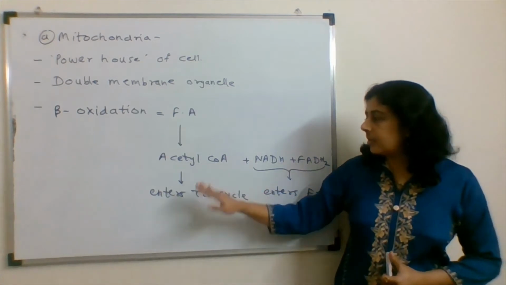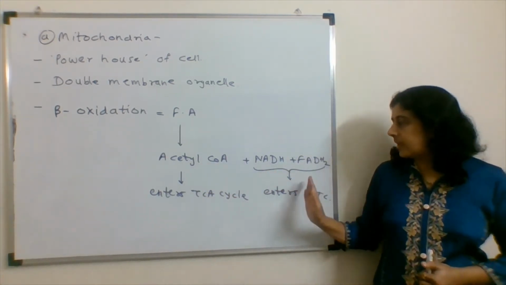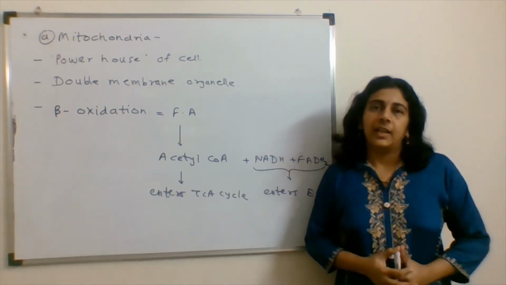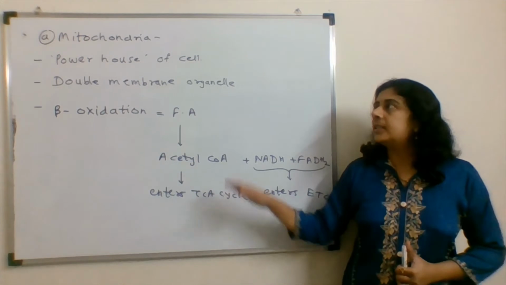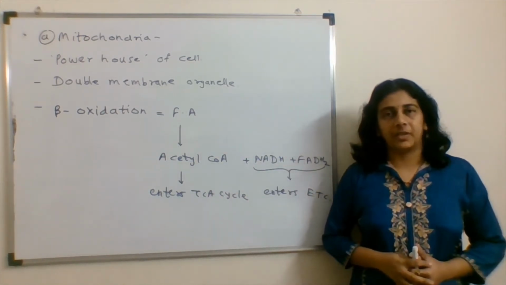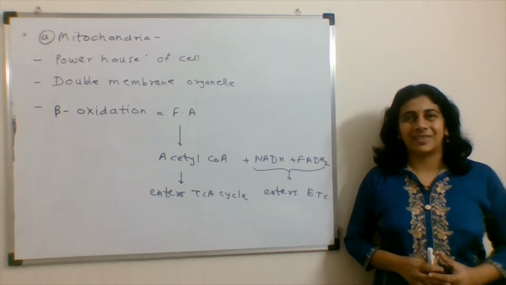Here this acetyl-CoA enters the TCA cycle, whereas NADH and FADH2 enter the electron transport chain. And this beta oxidation in the case of eukaryotic cells takes place in the mitochondria. So here itself we got the answer for the question.